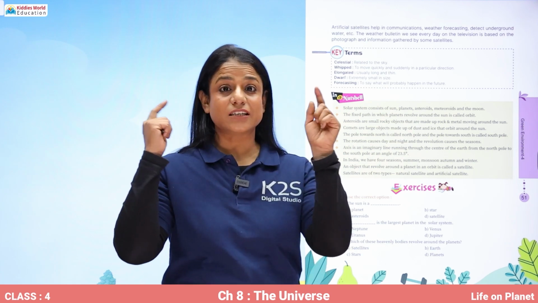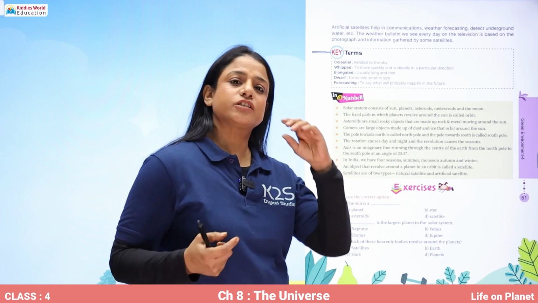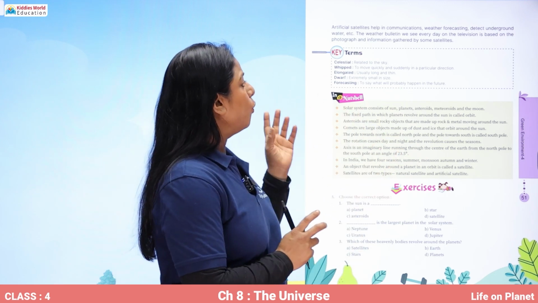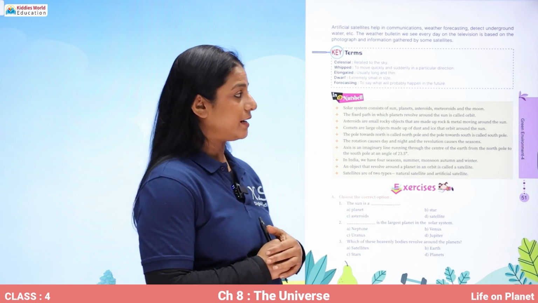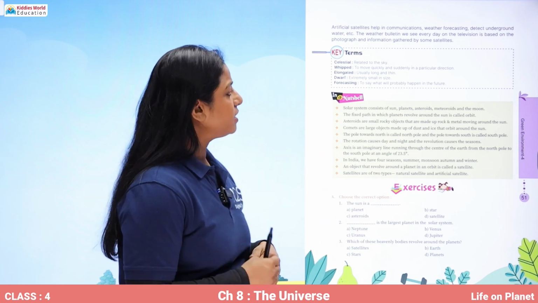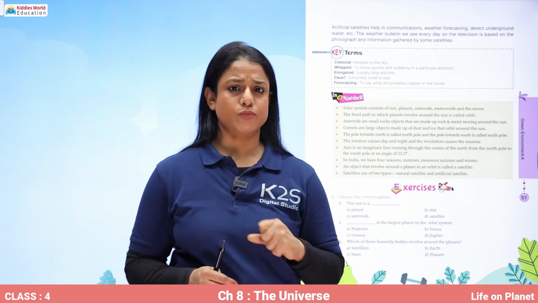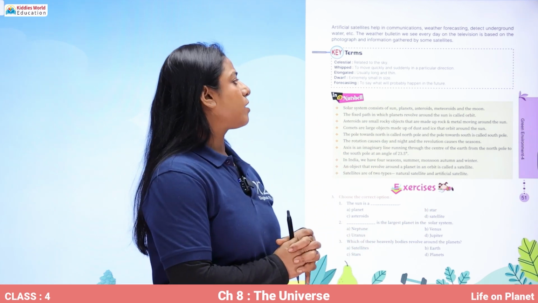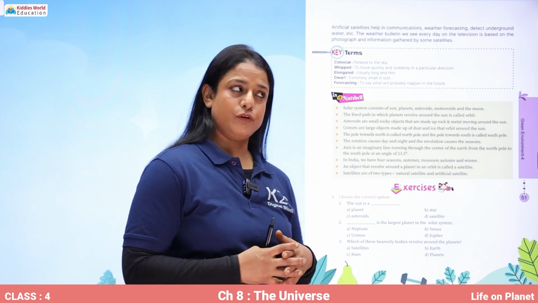Celestial, that is related to the sky. So the celestial bodies are those bodies, the objects related to the sky. Webbed means to move quickly and suddenly in a particular direction. Elongated means usually long and thin. Dwarf means extremely small in size. And forecasting means to say what is going to happen in future.